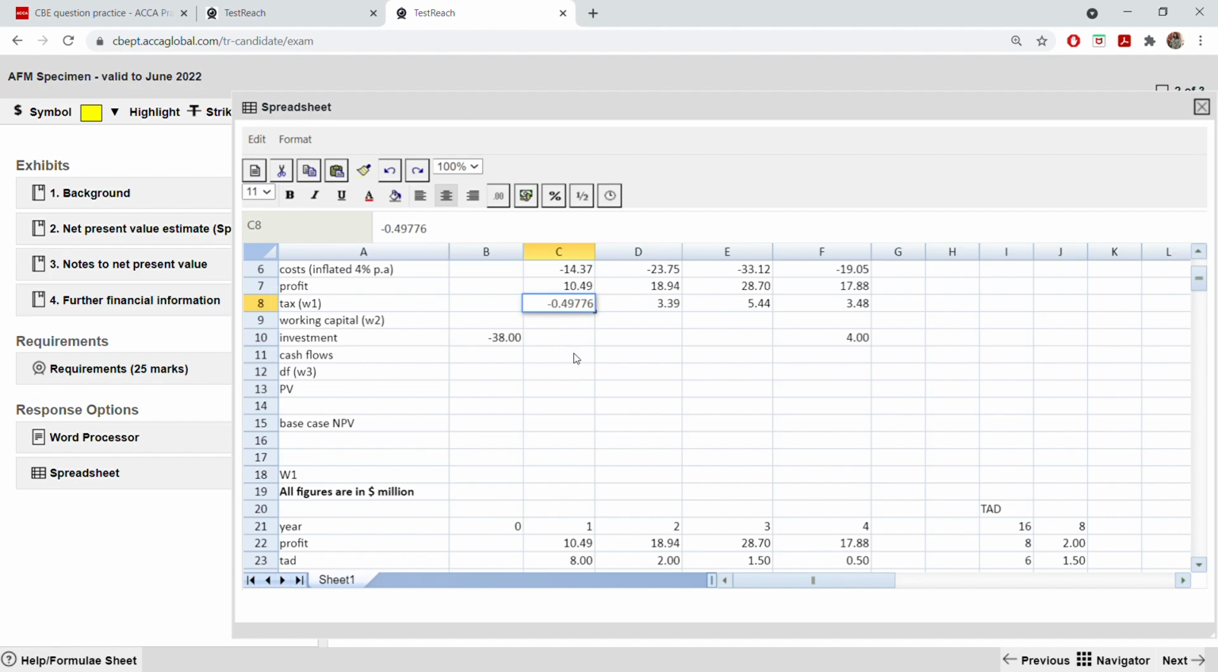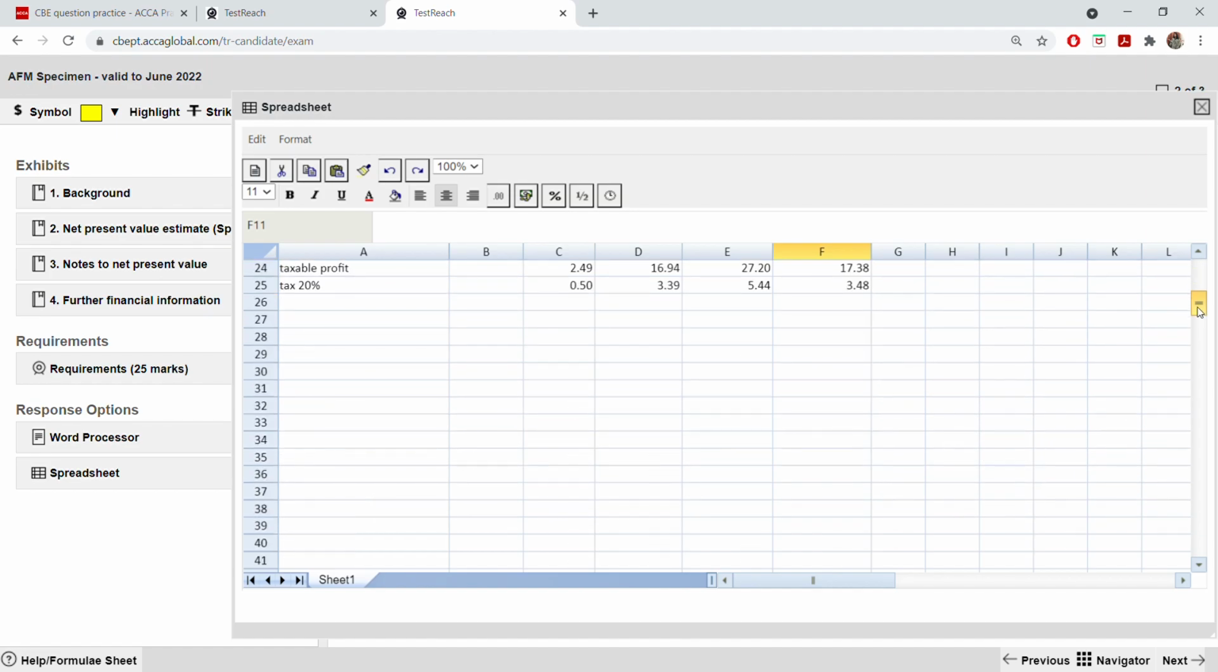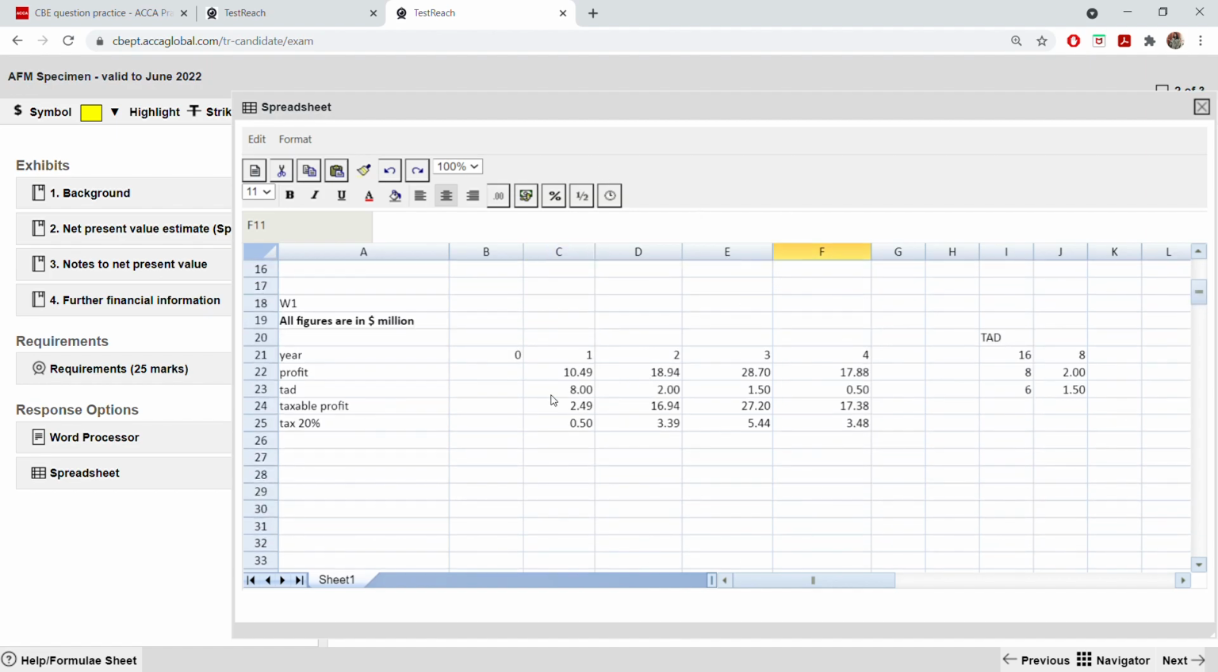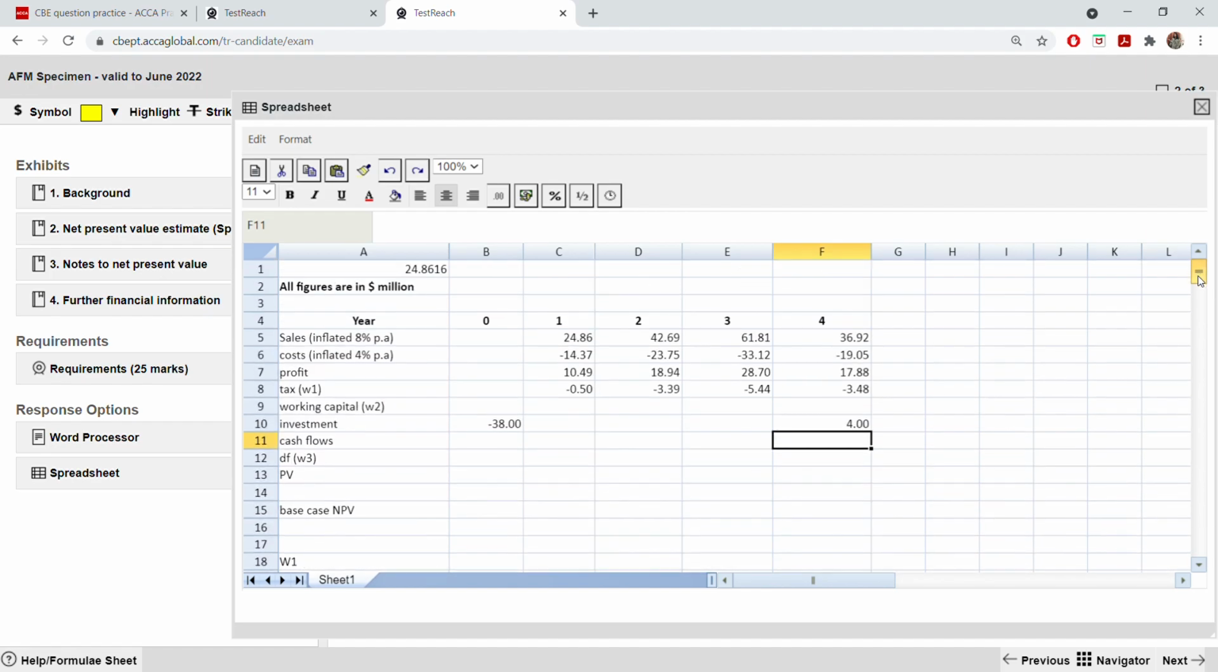Tax is a deduction. So if you don't want that, every time put minus here itself, so that when you take the sum function, it automatically takes it as a negative figure.